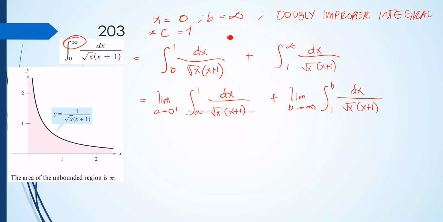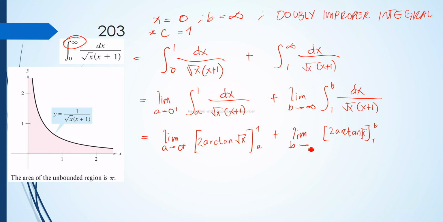This is, again, an example of the inverse trigonometric function. The integral of dx over square root of x times x plus 1 has the final solution 2 arctangent square root of x. So we have it evaluated from a to 1, where a is approaching 0 from the right. And on this side, we have the limit of 2 arctangent square root of x, evaluated from 1 to b as b approaches positive infinity.